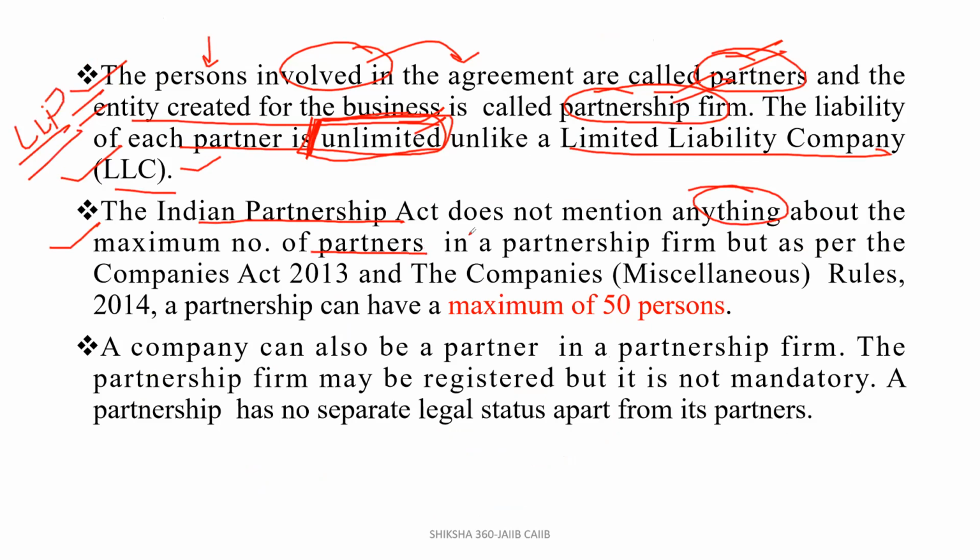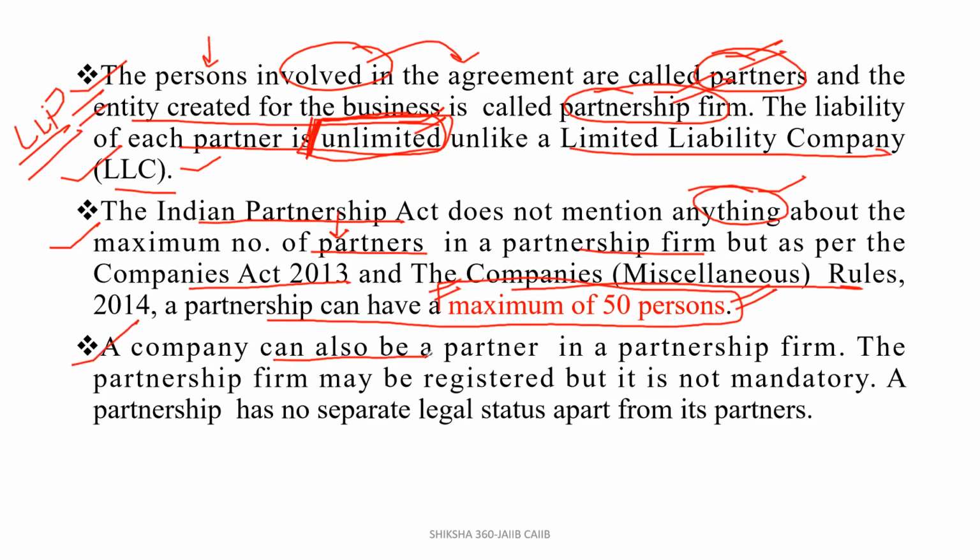So the Indian Partnership Act does not mention anything about the maximum number of partners. How can we say that? Basically, there are different acts for the partnership firm, but as per the Companies Act 2013 and the Companies Miscellaneous Rules 2014, a partnership can have a maximum of 50 persons. So the maximum number of persons in a partnership firm is 50.